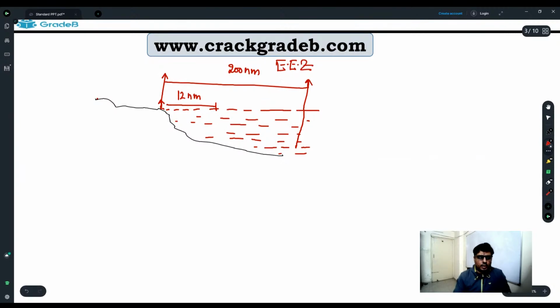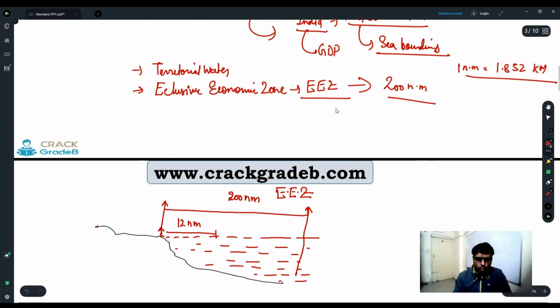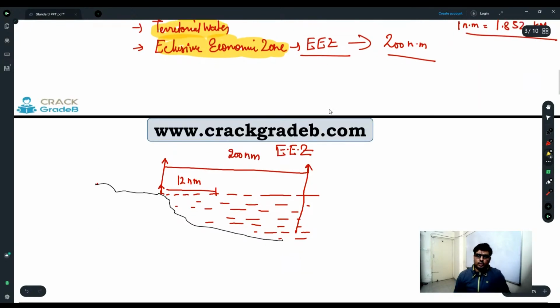This is our exclusive economic zone. Now try to understand the difference between territorial water and exclusive economic zone, right? What is the difference between territorial water and exclusive economic zone? If any area is your territorial water, this is our territorial water.